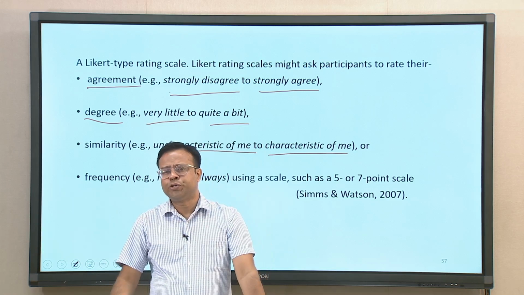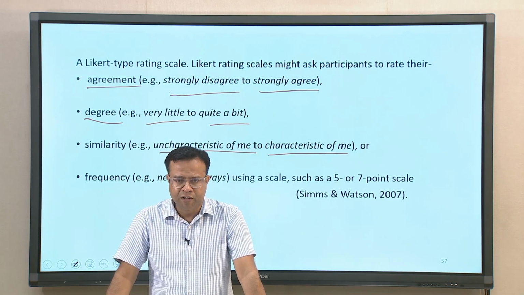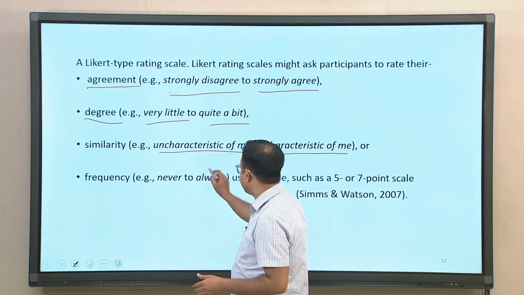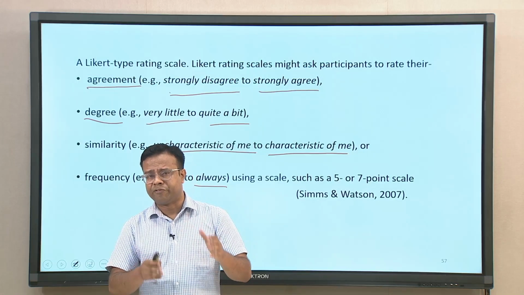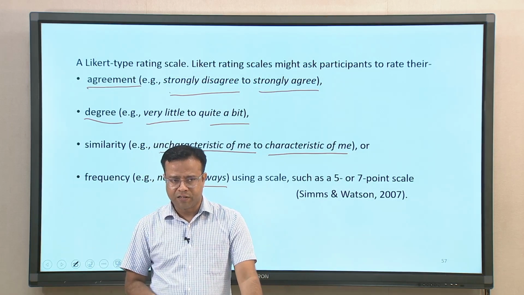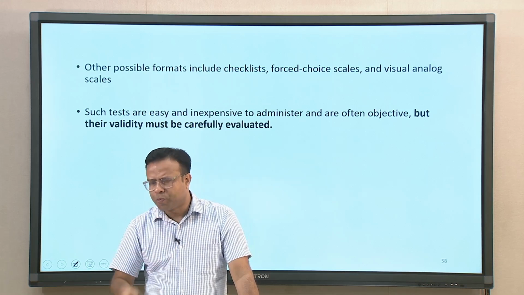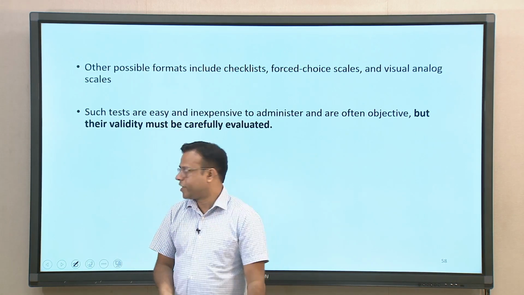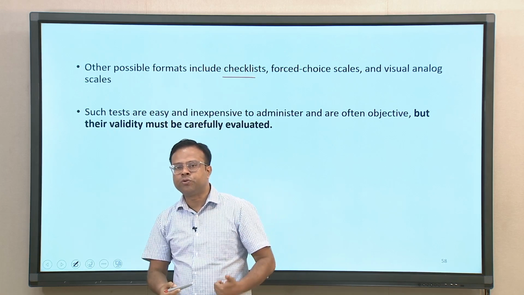This Likert scale could also measure the frequencies of certain behaviors happening in one's life, which may include something happening never or always or in between, on a 5 point or 7 point scale or something like that. So, this is another way of self report scales using scaling methods of 5 point, 7 point or 10 point scales. There are also other possible formats used, like checklists. You can just tick on the checklist what applies to you.